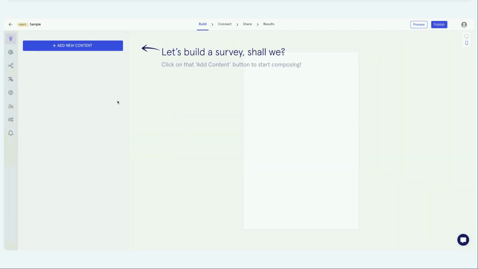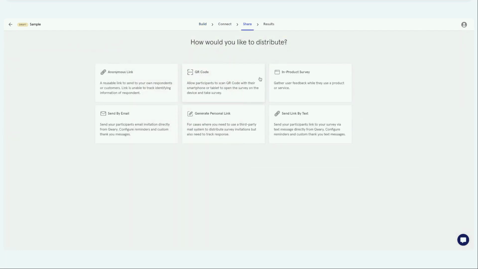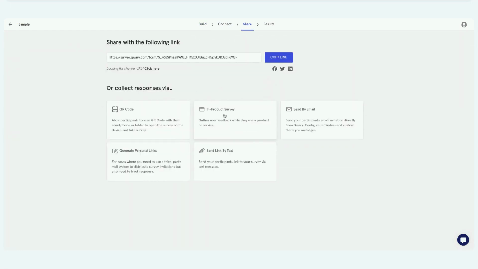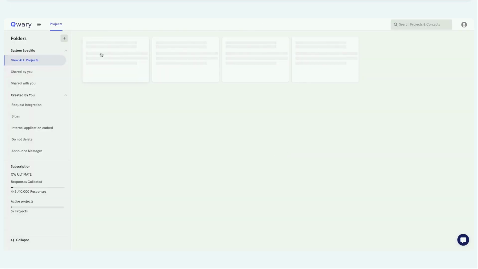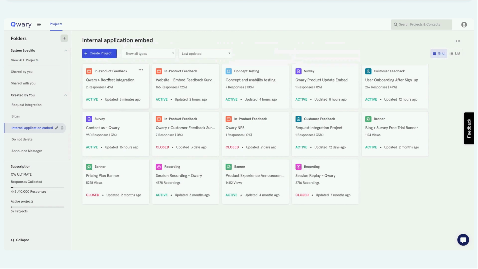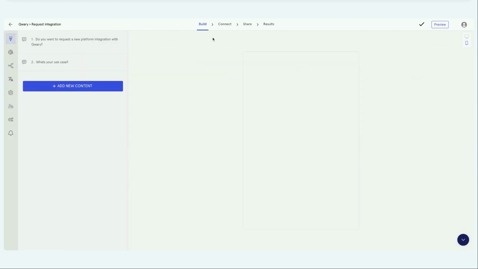I haven't done anything here, but now you can see for in-product feedback, when you go to the share option, you have... Let me pick the existing one, so that will be the right way to show you. Okay, let me show this Qwary integration.